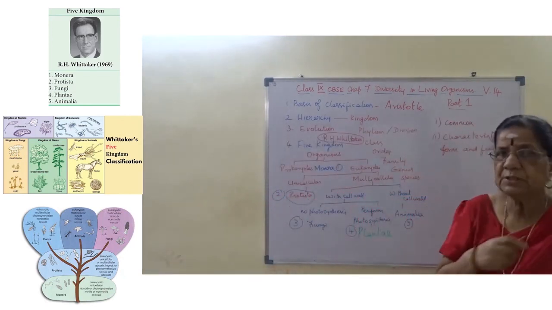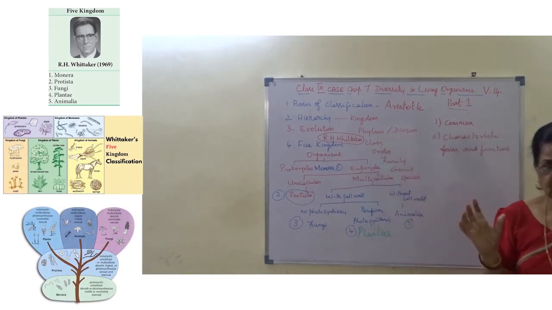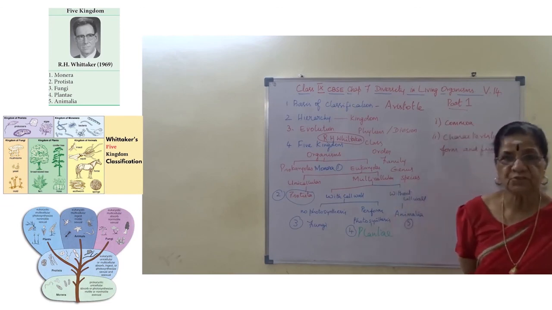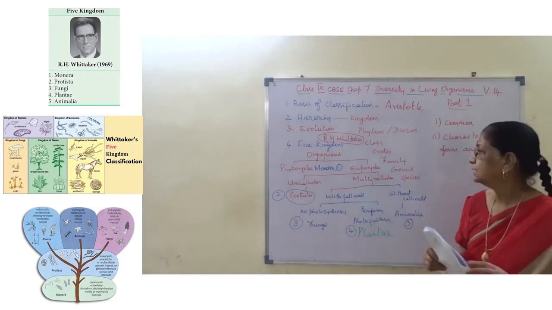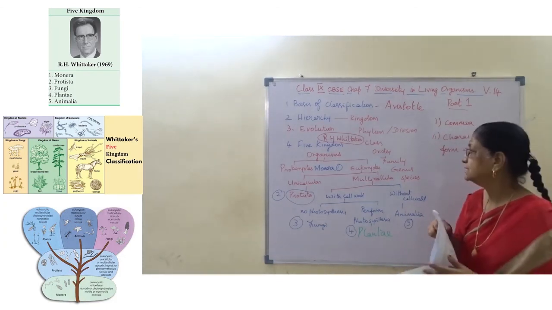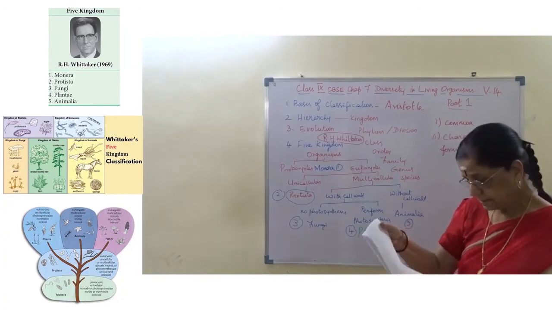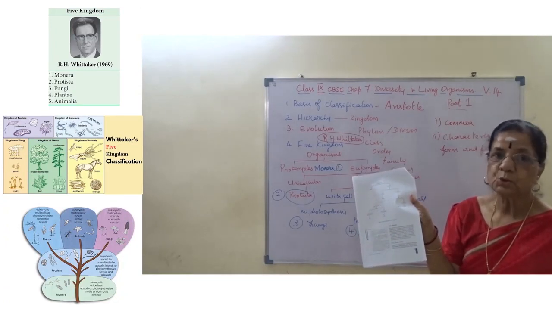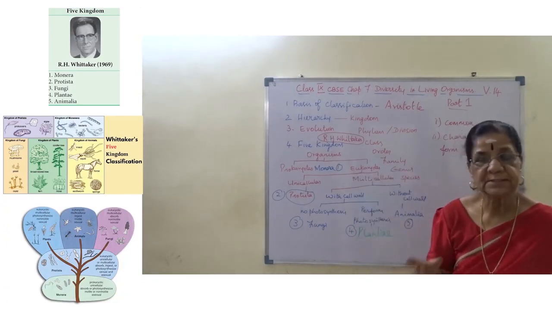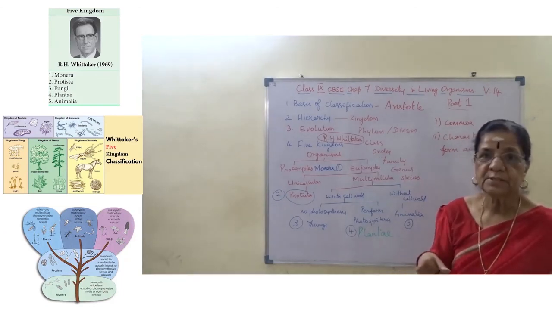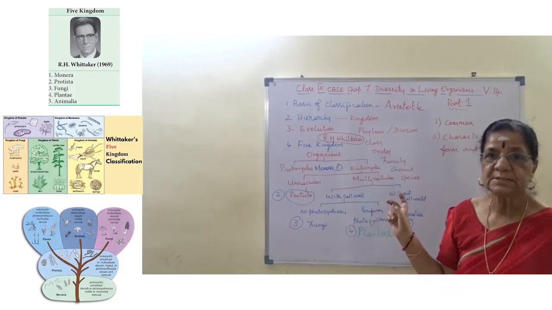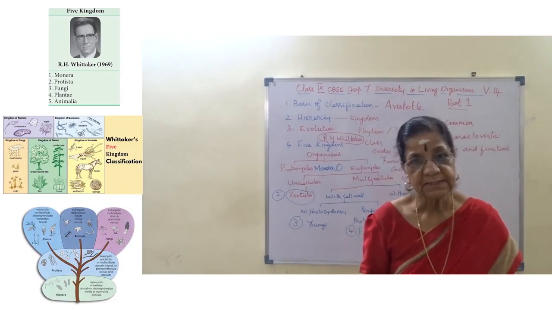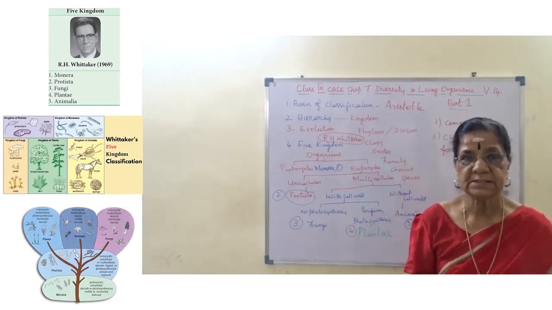Here we have gone through this just as an introduction, and we have covered the five kingdom classification proposed by R.H. Whittaker. The flow chart for the five kingdom classification is given in our textbook, page 85. Go through it once, and examples for all of this will come on the video screen as usual when we are learning this topic. We will continue with Kingdom Plantae in the next video. Thank you.